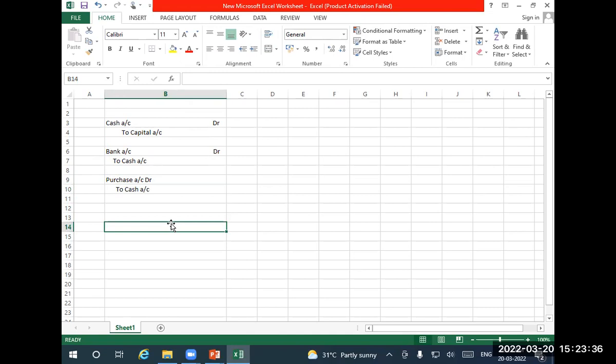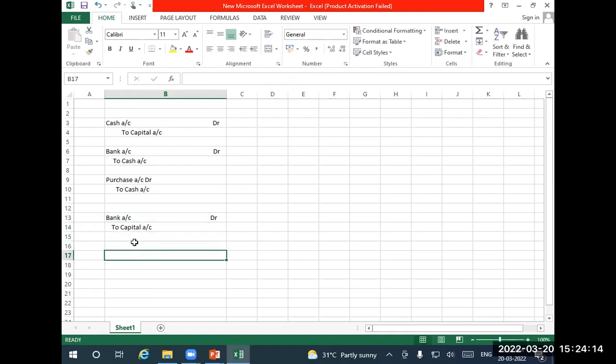To make it a little more clear, I just assume some more transactions. After 1 month, he is introducing further capital, giving capital through cheque. So the entry is bank account debit to capital account.